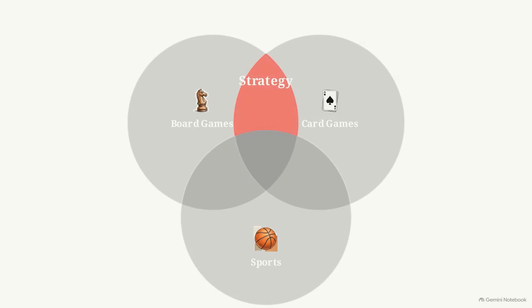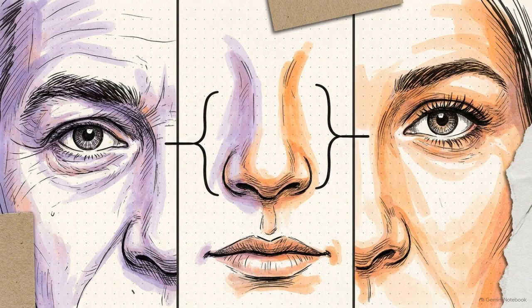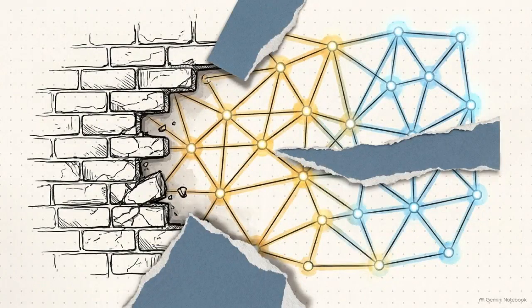Board games share strategy with card games. Card games share scoring with sports. It works exactly how features like eyes or a specific nose shape are shared across different members of an extended human family. Language functions not because we build rigid walls around words, but because of flexible, overlapping connections.